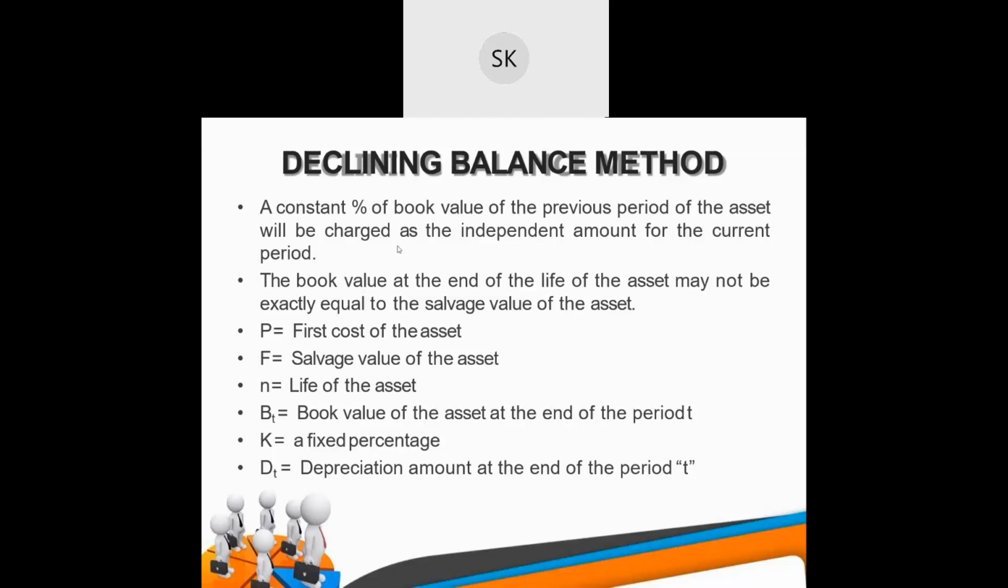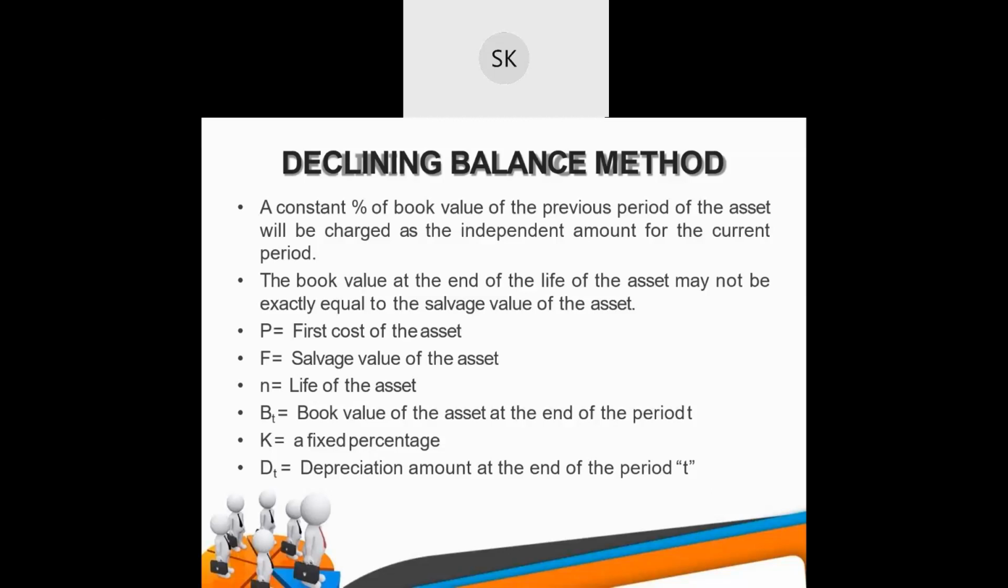The book value at the end of the life of the asset may not be exactly equal to the salvage value of the asset. In the straight line method, we saw that the book value was exactly equal to the salvage value of the asset. But in the declining balance method, the book value may not be similar to the salvage value of the asset. And in this method, what we do is take a constant percentage of book value from the previous period.